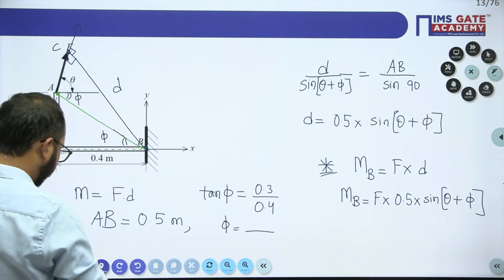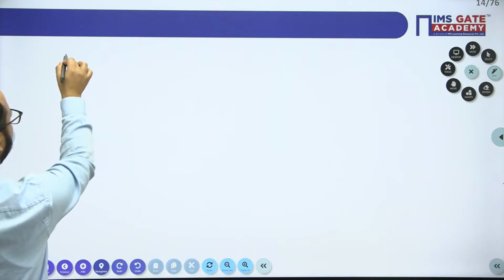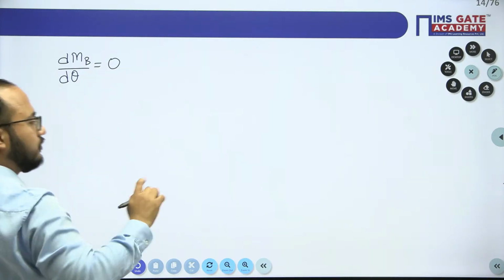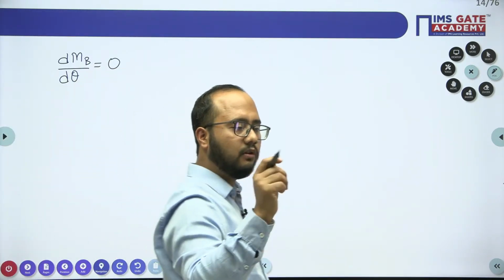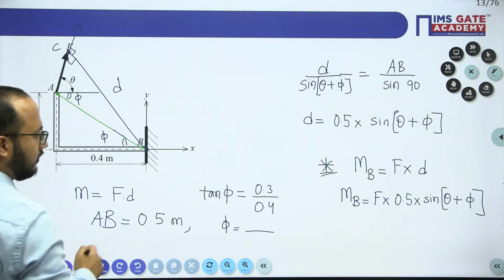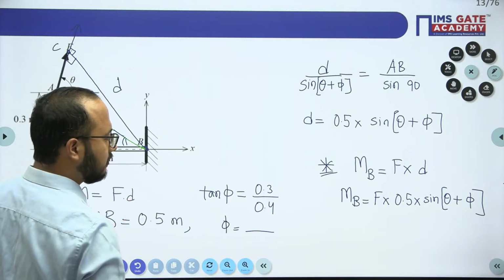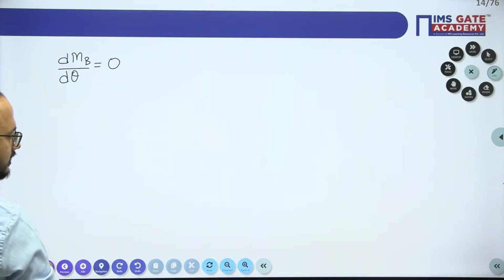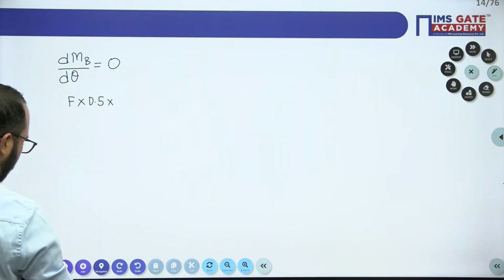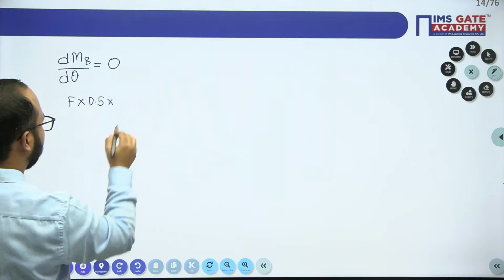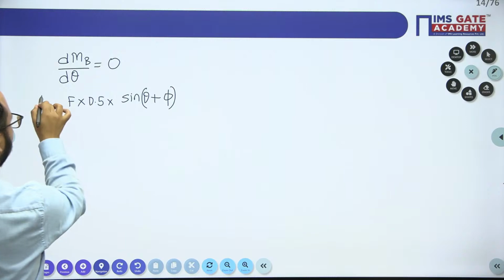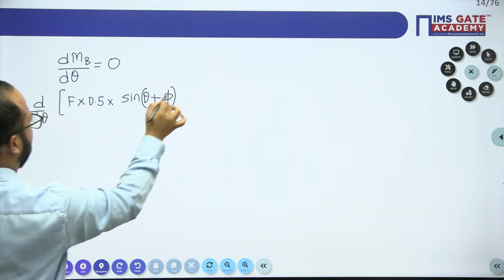Now we'll differentiate the moment with respect to theta and equate it to 0. You will get the value of theta for which this particular moment will be maximum. We'll call it simply moment here, not bending moment. So moment is F multiplied by 0.5 into sine of theta plus phi. You have to differentiate this and equate it to 0.